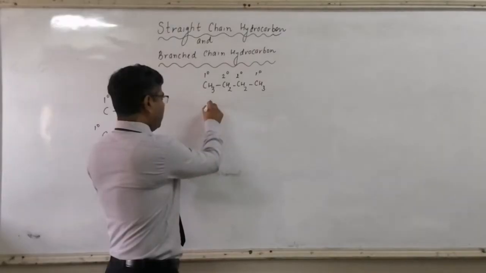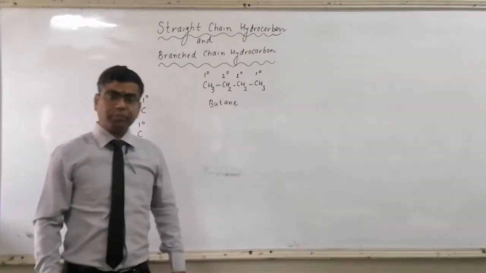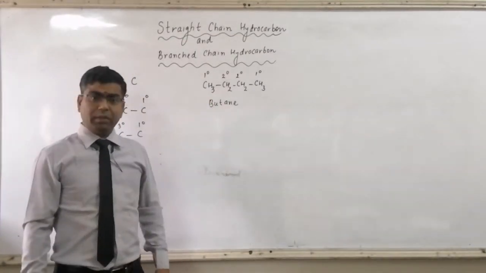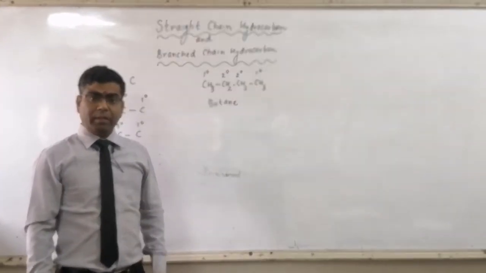Its nomenclature is butane, because it has 4 carbon atoms with single bonds. Its formula is C4H10.